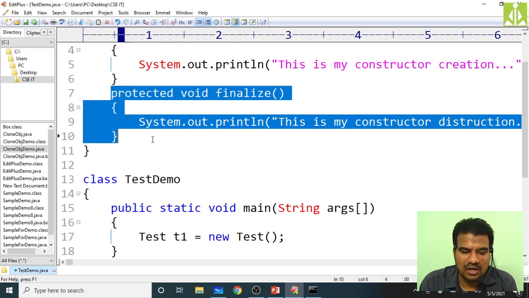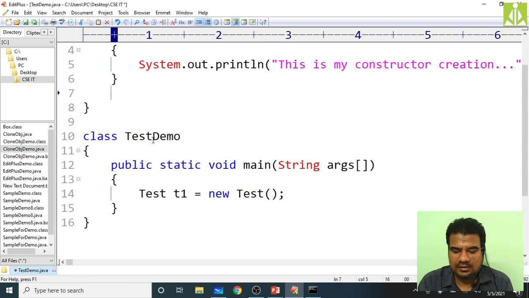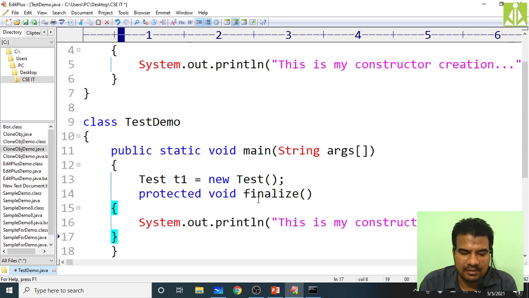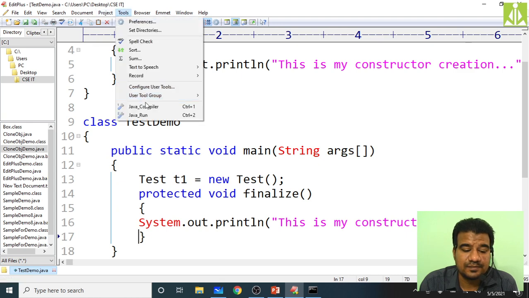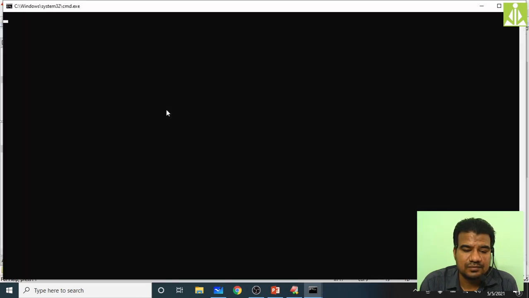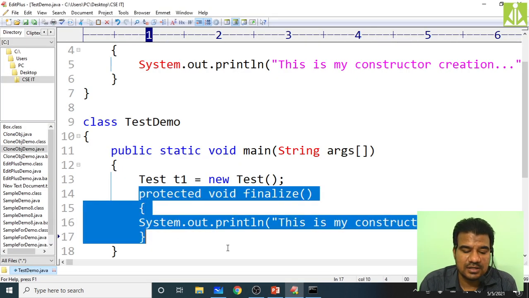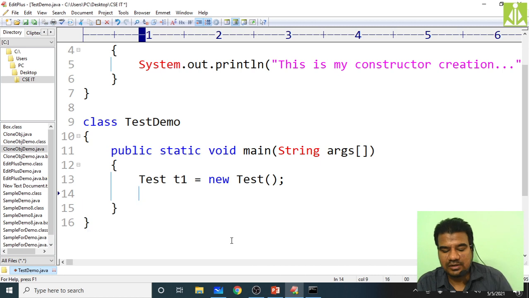Or else, I think it is going to add here. We'll just see what will happen. Somewhere it will add and somewhere it will call the finalize method. No, it will add here itself, in the class itself, but I don't know why we are not getting the output.